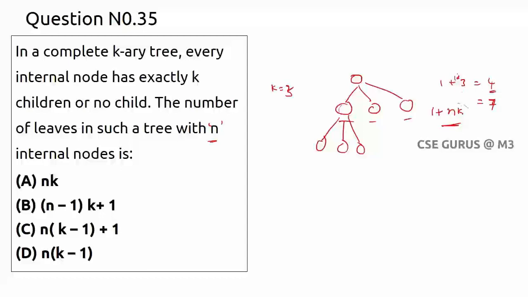Here also you can take 1 plus n, where n is 2, so 2 into 3, so total 7 we have, right? So like this we can consider.